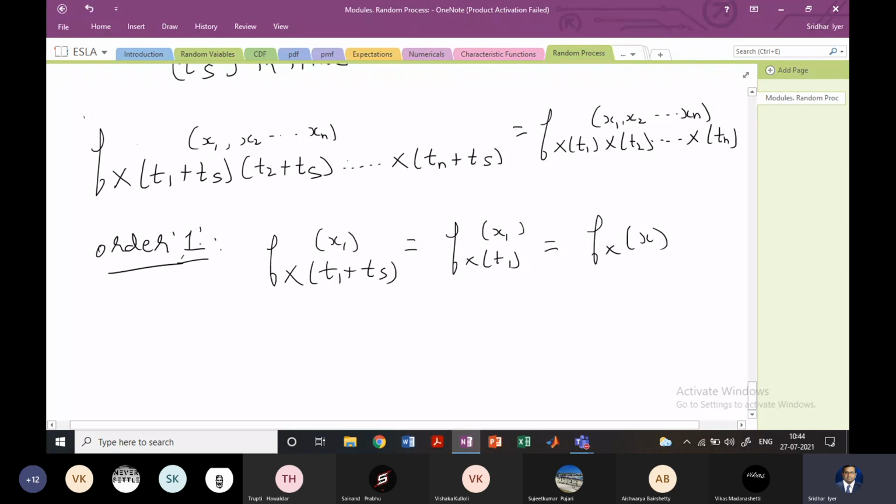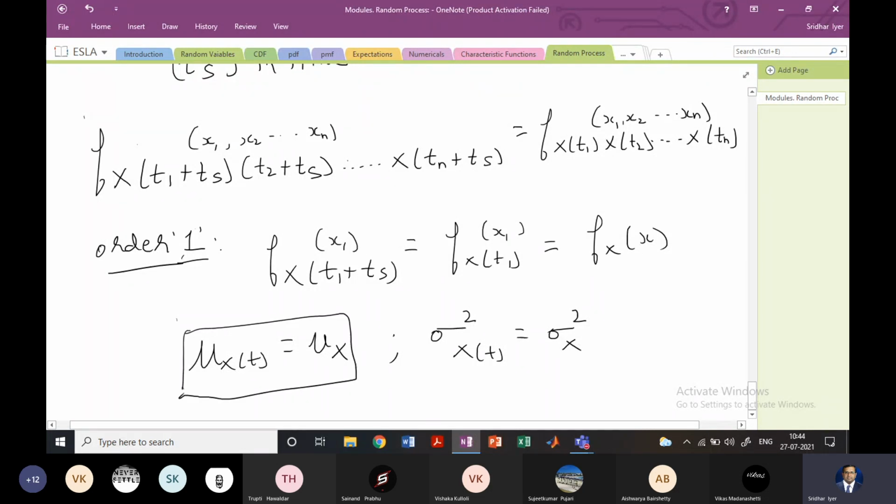Therefore, in this case, the mean mu_X(t) for a strict sense stationary process will be just mu_X, and the variance sigma_X^2(t) will just be sigma_X^2, right? So time will have no role to play for a strict sense stationary random process.